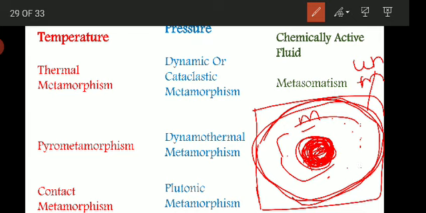So contact metamorphism occurs adjacent to the igneous intrusion, and this results from high temperature associated with the igneous intrusion. It is caused by local heating of the rock by the intrusion of hot igneous bodies or magma, and the region around the igneous body within which such metamorphism is in operation is called the contact aureole.